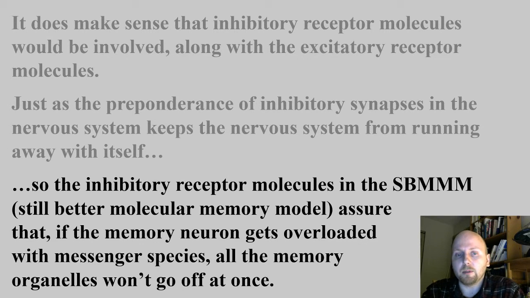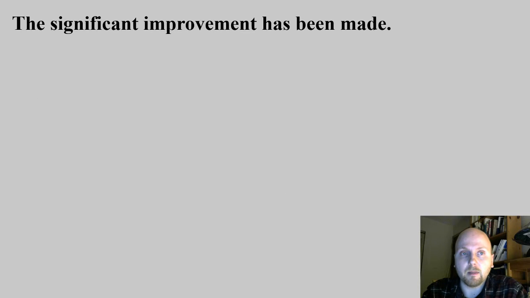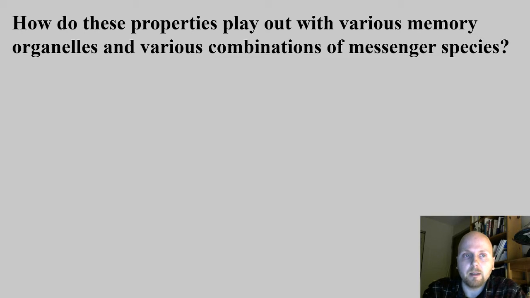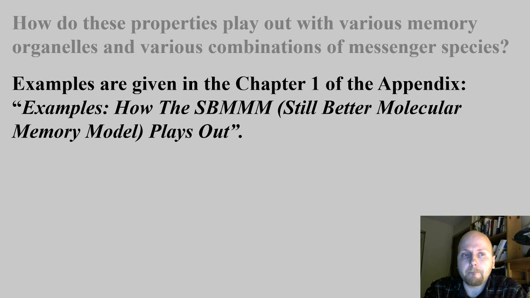So, the inhibitory receptor molecules in the still better molecular memory model assure that if the memory neuron gets overloaded with messenger species, all the memory organelles won't go off at once. This significant improvement has been made. How do these properties play out with various memory organelles and various combinations of messenger species? Examples are given in chapter 1 of the appendix, examples of how the still better molecular memory model plays out.